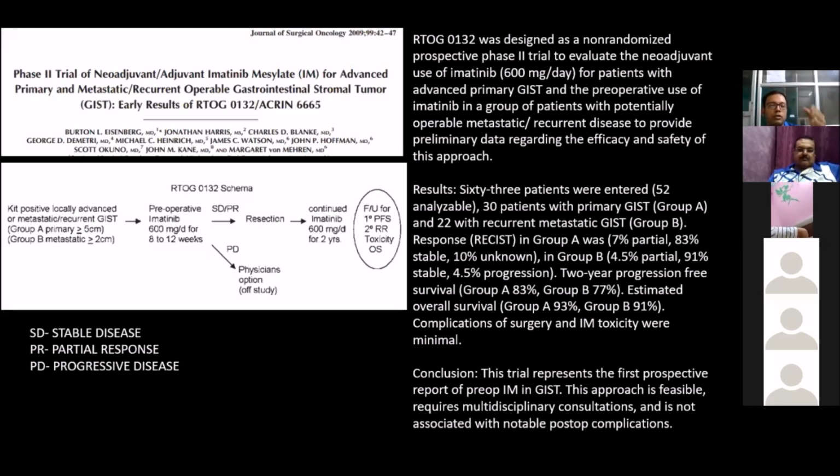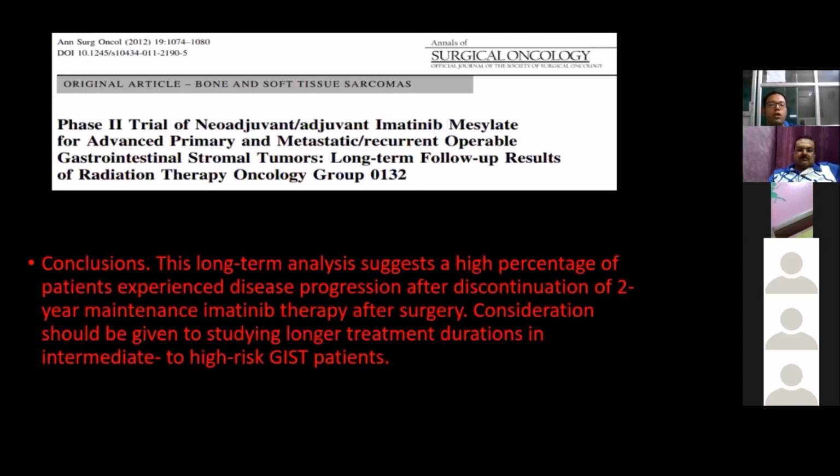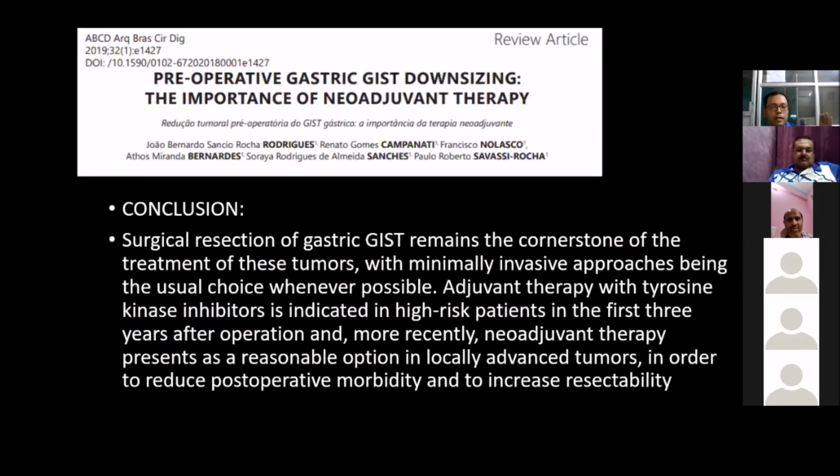In 2012, a long-term follow-up of this RTOG 0132 was done, and it concluded that a high percent of patients experience disease progression after discontinuation of the 2-year maintenance imatinib therapy after surgery. So imatinib should be considered for longer in intermediate and high risk GIST patients. This was the first thing that came to mind regarding neoadjuvant versus adjuvant, the duration of adjuvant, and whether neoadjuvant was good or not. And after that, many studies came.